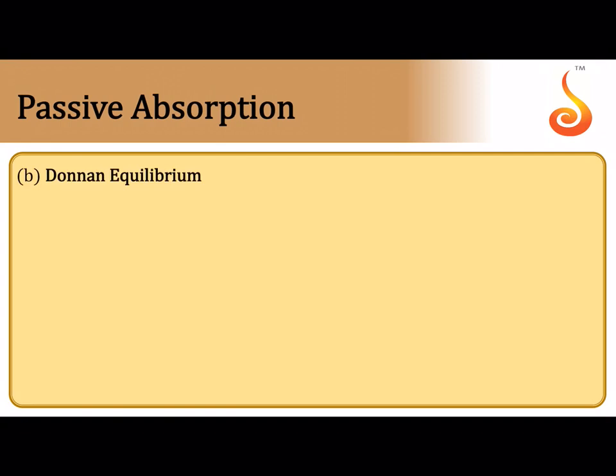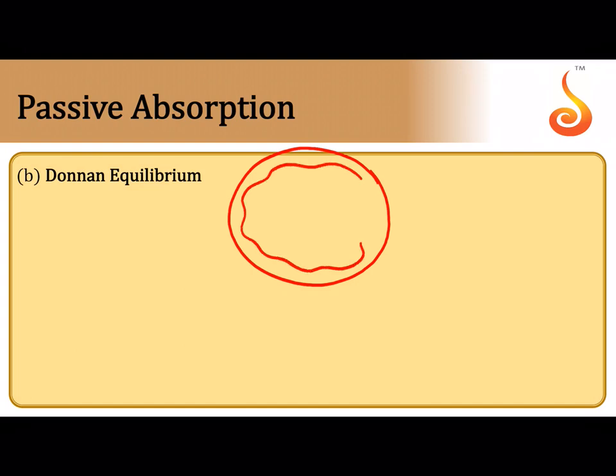There's one more process called Donnan equilibrium. Let me consider a plant cell. Imagine inside the plant cell there are fixed anions, anions which are always permanently fixed inside. Let me attach them to the cell membrane to show you that they cannot move out, and label these as fixed anions.